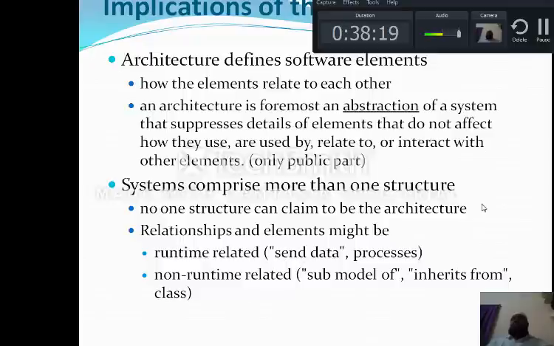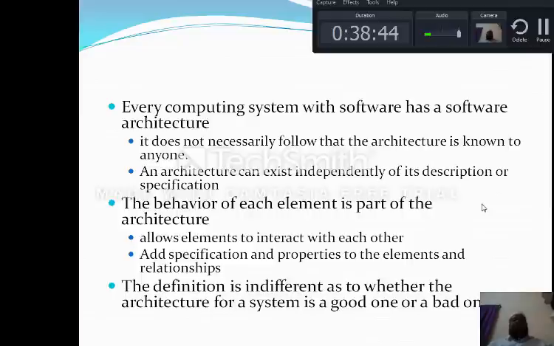A system comprises more than one structure. Our system looks like only one structure, but inside, on my motherboard, there are so many things connected. So no one structure can claim to be the architecture. Yes or no? Relationship elements might be runtime based or non-runtime based. Here runtime based means we are sending the data process. Non-runtime related means submodels of inheritance, such types of classes.